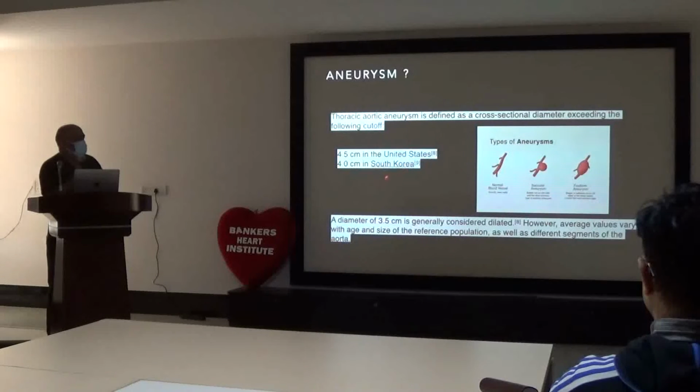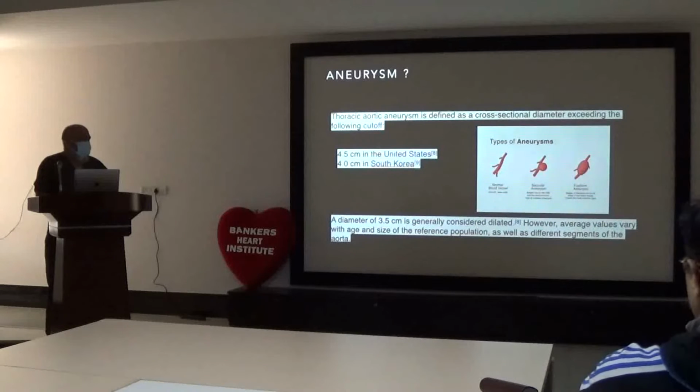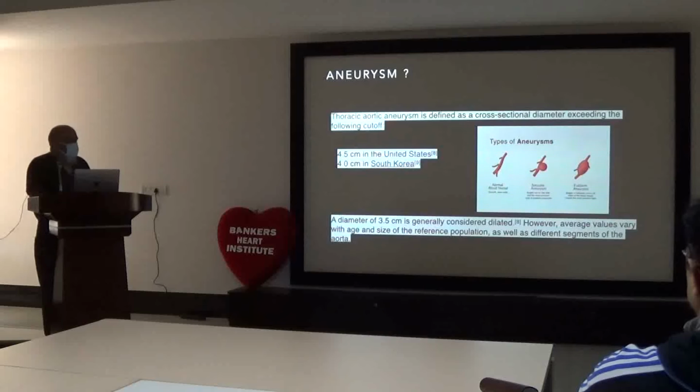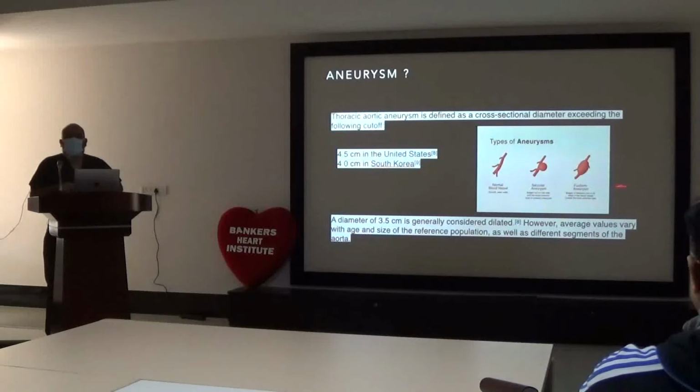In South Korea, the incidence is higher, and their body surface area is also small, with thin people, so they keep the threshold around 4 cm. A diameter of 3.5 is generally considered dilated. However, the average value may vary with age, the size of the reference population, as well as the different segments of the aorta. So you must measure not only the ascending aorta size, but also the size at the diaphragm level and the descending aorta. There are complex calculations, and based on that you can say it is an aneurysm.